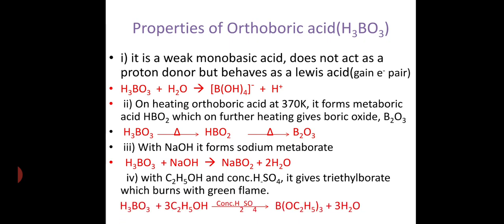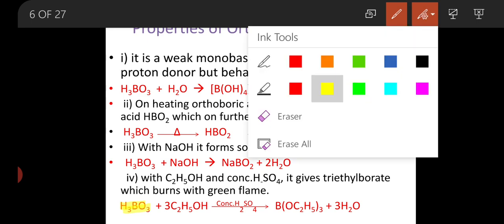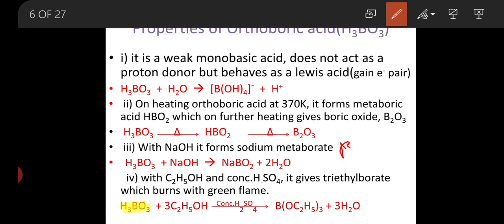Here this is the orthoboric acid. We can represent this orthoboric acid in the form of B(OH)3. This B(OH)3 molecule reacts with ethyl alcohol in the presence of sulfuric acid.